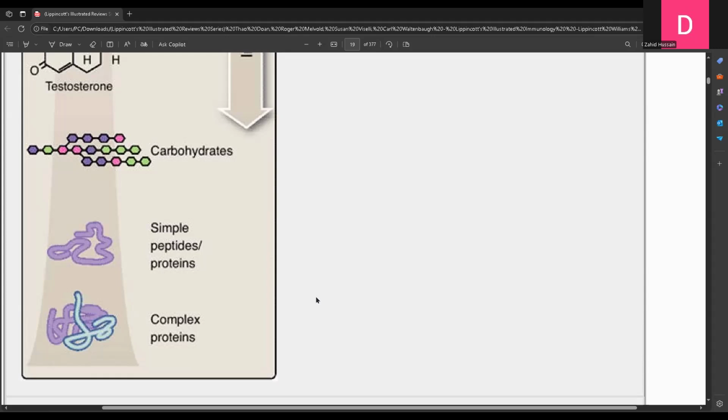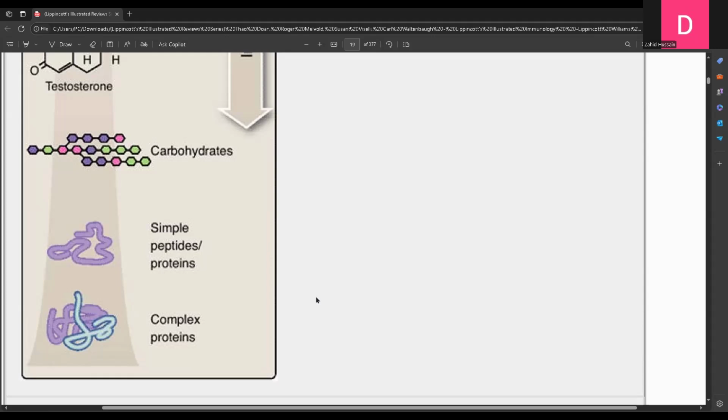But when I take this BSA and inject it in the goat, then it will be immunogenic because it will have a different sequence from the albumin of the goat, since it belongs to the cow.